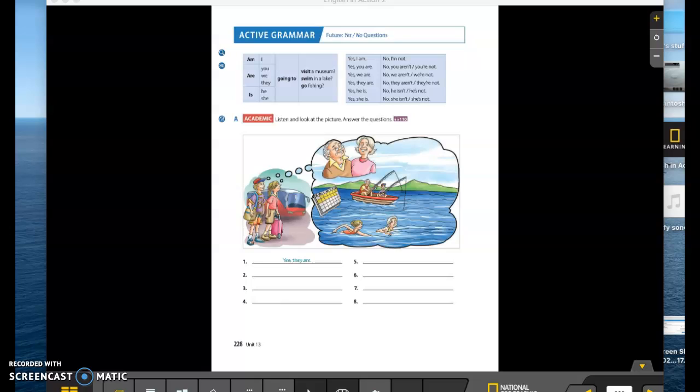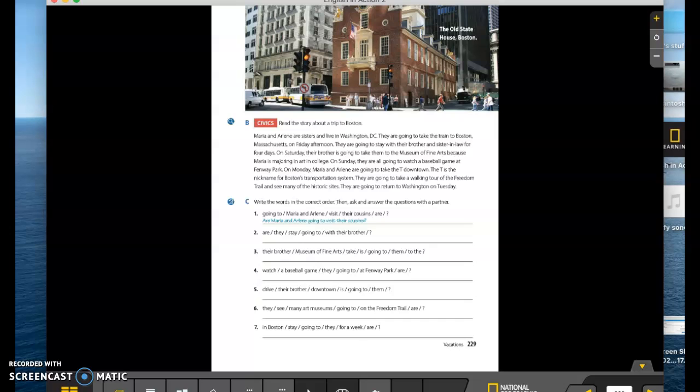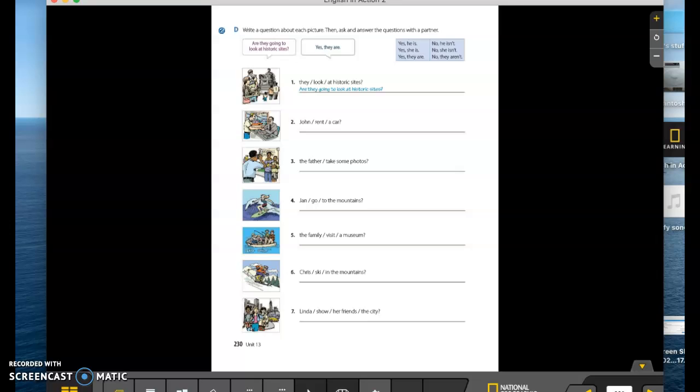Okay, if you can look on page 228, we studied the yes-no questions. Looking at the answer, for example, "Yes, I am," "No, I'm not." That's the yes-no answer. And here's the question: Am I going to visit a museum, or is she going to visit a museum? So we have the be verb at the front of the questions with the answers of yes or no. Those are yes-no questions. And of course, the other kind of question we have is the WH questions, or we call them information questions.